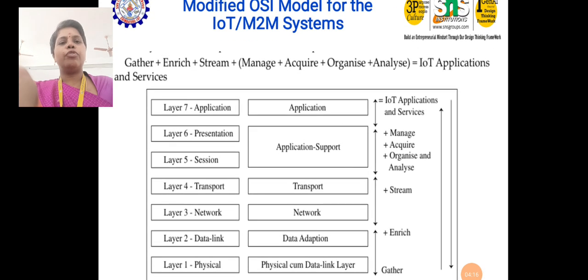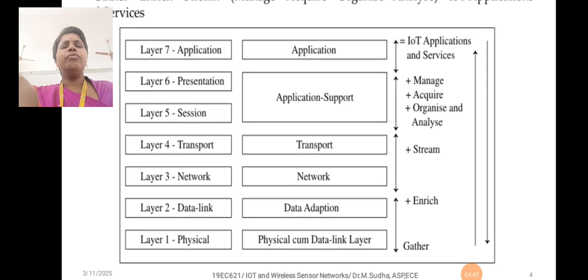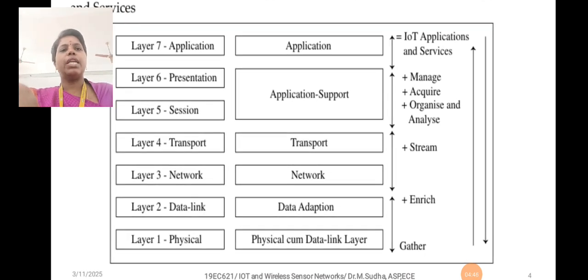We have a formula: gather plus enrich plus stream plus manage, acquire, organize and analyze equals IoT application services. These are the rules behind IoT application services. Now we have mentioned the OSI seven layers and how they could be modified based on this formula.